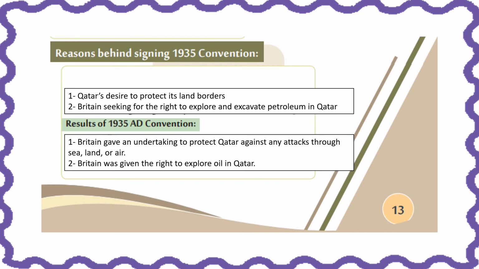Now let's go to the reasons behind signing the 1935 convention. Qatar has expressed its desire to protect its land borders as well, and Britain sought the right to explore and excavate petroleum in Qatar. Now, because of the 1935 convention, Britain was able to give an undertaking so that it can protect Qatar against any attacks through land, sea, or air, and also Qatar in exchange gave Britain the right to explore oil. So that's it for lesson 1.